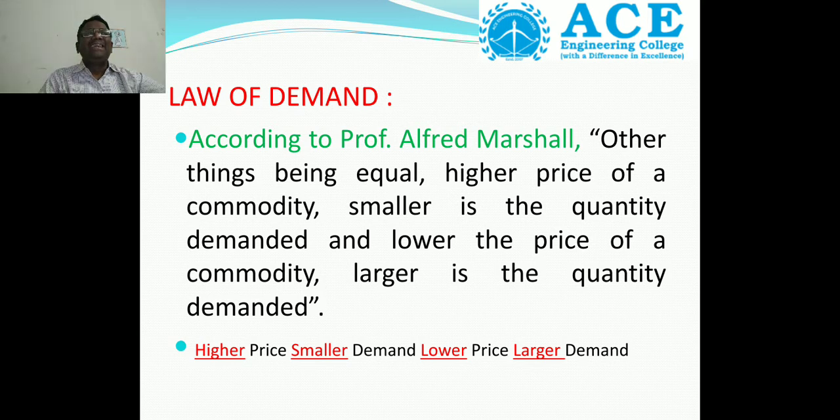Other things being equal, the higher the price of a commodity, the smaller is the quantity demanded, and the lower the price of a commodity, the larger is the quantity demanded. According to the definition, first we say other things being equal. What does that mean? In the demand function, we write f of P, where P means price, and P naught means price of other commodities, income, and tastes and habits.